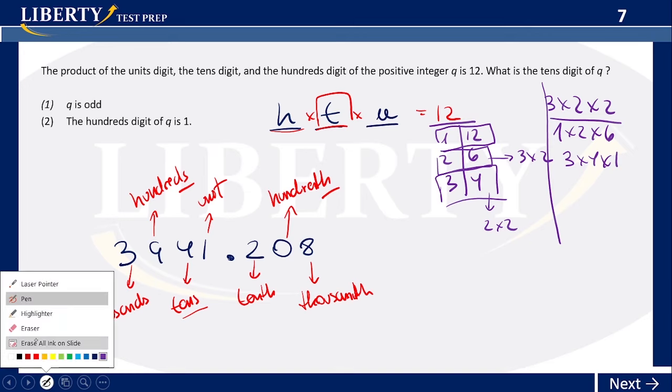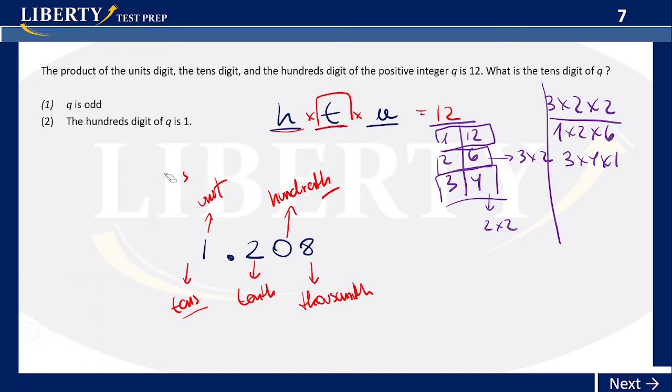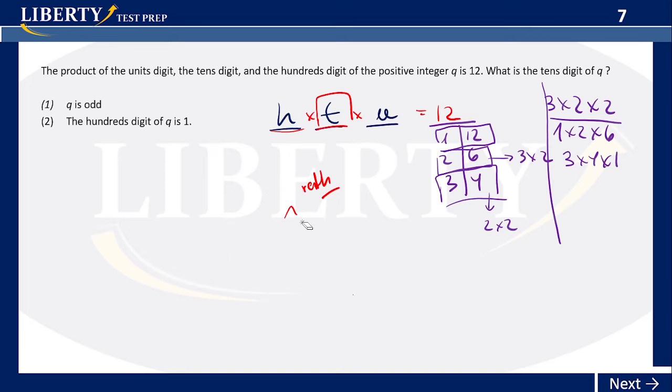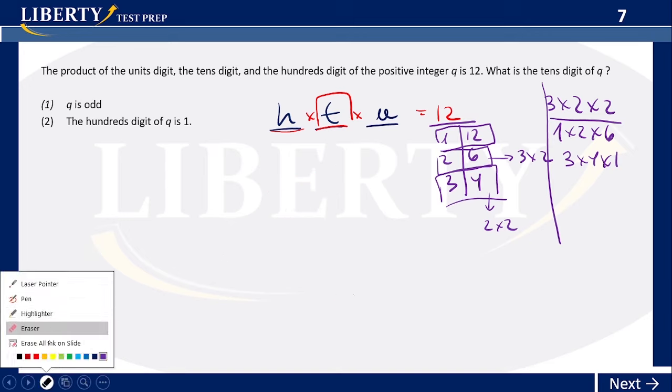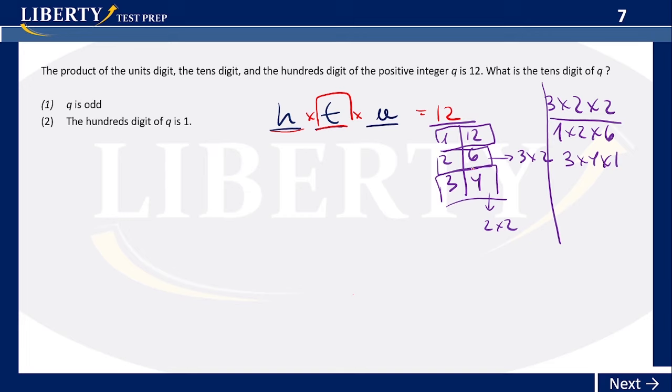Let me erase this one. Let me go over here. The first statement says q is odd. If q is odd, what are my possibilities? q could be 3, right? It cannot be 4, it cannot be 2, it cannot be 6. It could be 1 also. So q is odd, and the last digit is 3 or 1. Is that enough? No. Why?